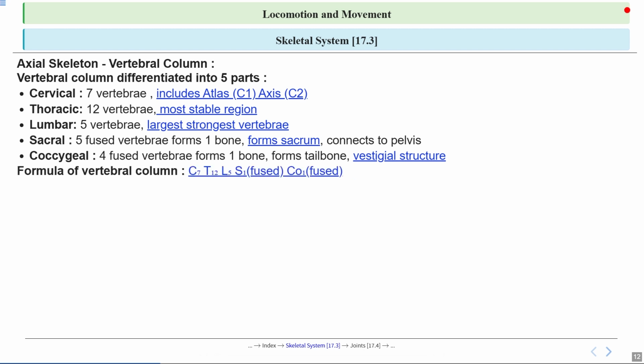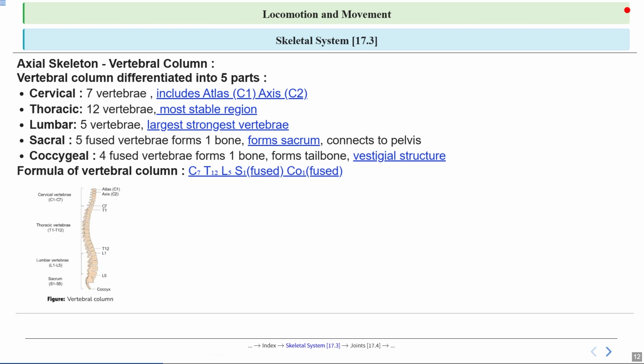To sum up, the vertebral column follows a specific formula, that is C7, T12, L5, S1 which is fused, Co1 which is fused. This shorthand helps us remember the number and type of vertebrae in each region, and it's like a code that tells us how our backbone is built from top to bottom. So you can observe here the structure of the vertebral column. Always try to recreate this image in your mind, as it will help you remember the concept that we have just discussed.